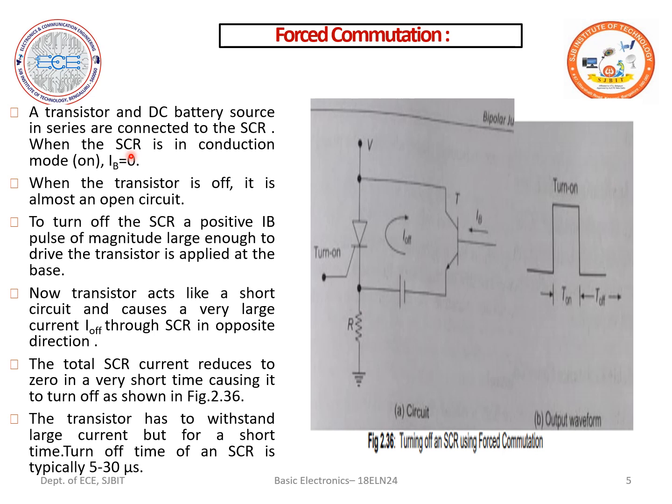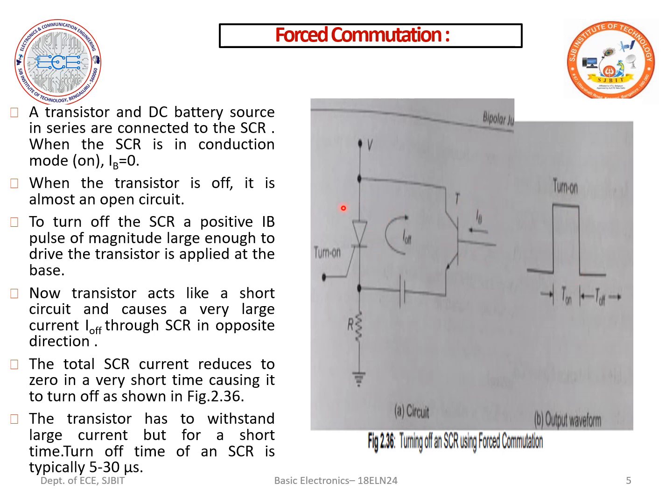So in the forced commutation, along with the SCR, we are going to use an external transistor, an external voltage, and a pulse generator. Once the SCR is in the conduction mode, my pulse generator should not generate any pulse. That is, while in the T on, it should not generate any pulse to the transistor.